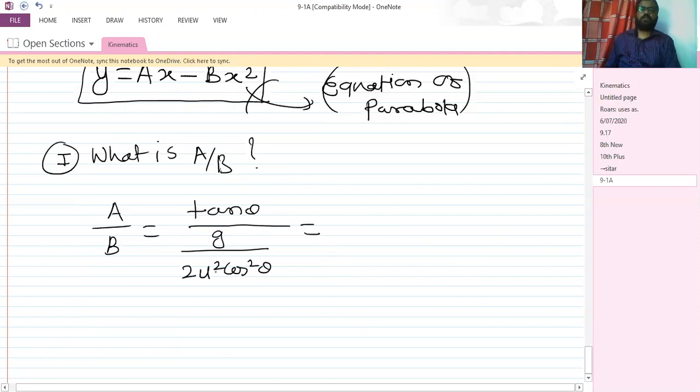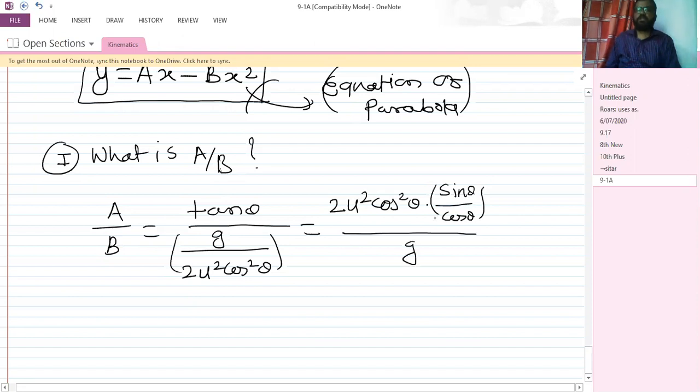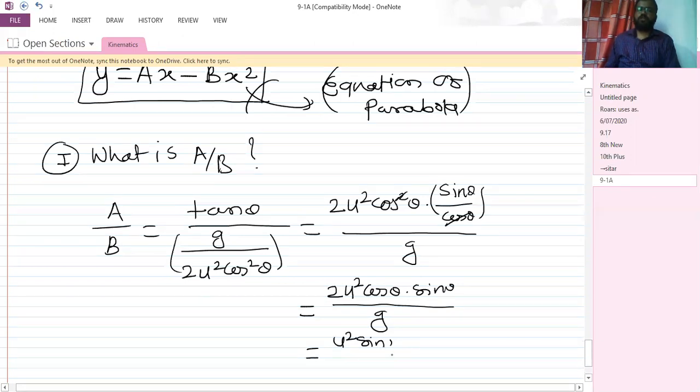So which is equal to, now this 2u square cos squared theta will go into the numerator, and it will be 2u squared cos squared theta into tan theta, which can be written as sin theta divided by cos theta, right? And that is divided by G. So this cos theta gets cancelled, and we get 2u squared cos theta into sin theta divided by G, right? And what is 2 sin theta into cos theta? It is sin 2 theta, isn't it? Sin 2 theta divided by G.